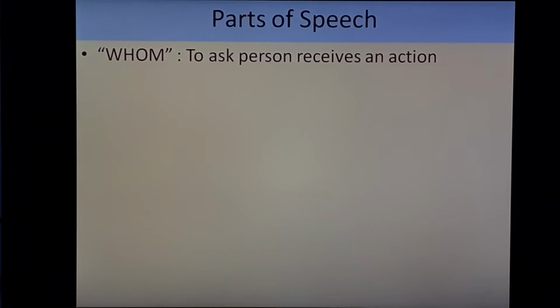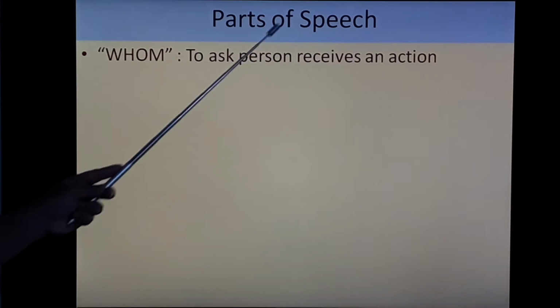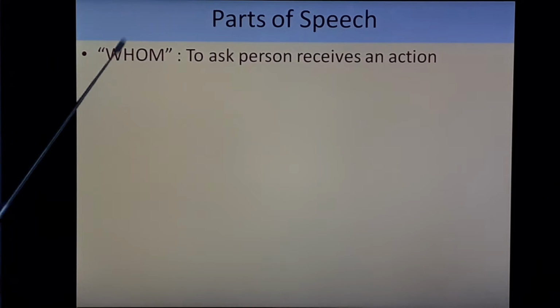Let's learn the next subordinating conjunction, and that is whom. So what is the meaning of whom? It is used to ask about the person who receives an action. In other words, you can say an object. In place of an object you can use whom.